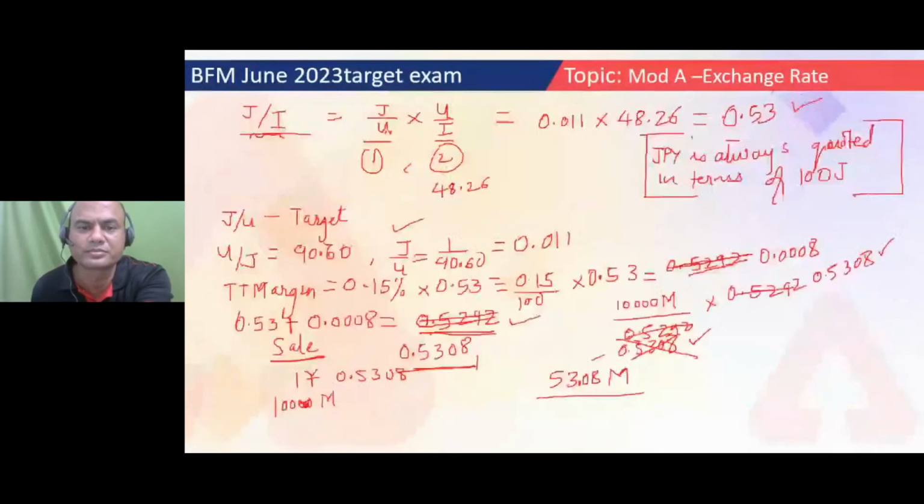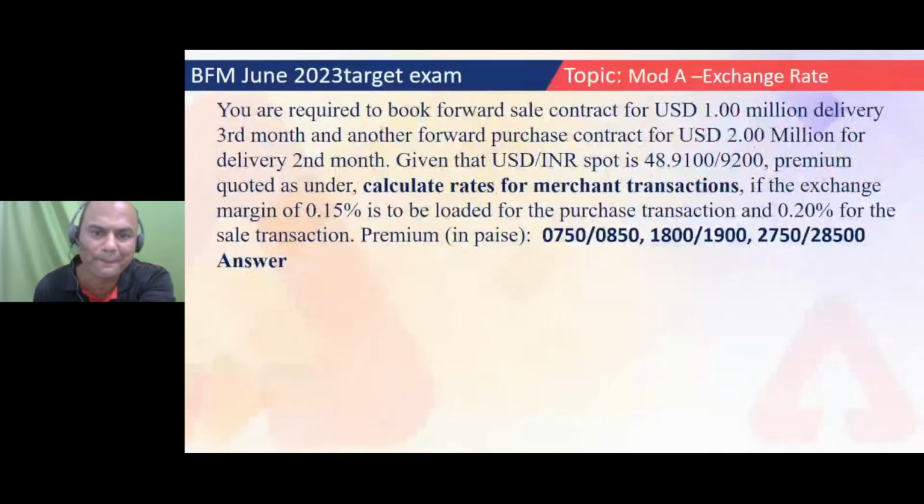Next problem, let me see. Yeah, this problem. Now this is an easier one. Everyone will be able to do it fast. You are required to book a forward sale contract of USD 1 million, delivery third month, and another forward purchase contract of USD 2 million for delivery second month. See here, delivery second month means it is somewhere in the second month, not on the first or last date. Similarly, delivery third month means somewhere in the third month. Given USD INR spot as 48.9192.